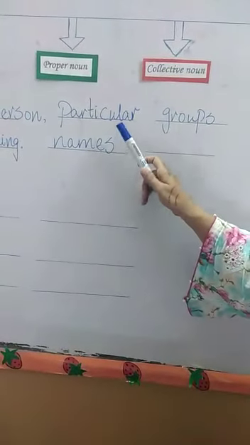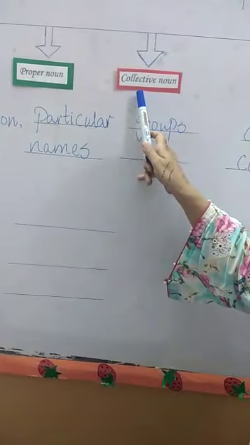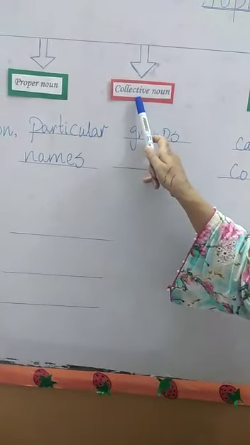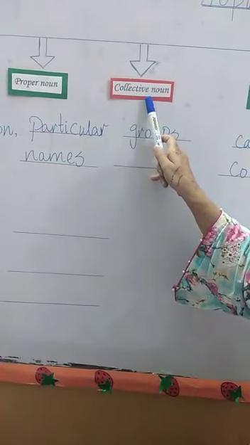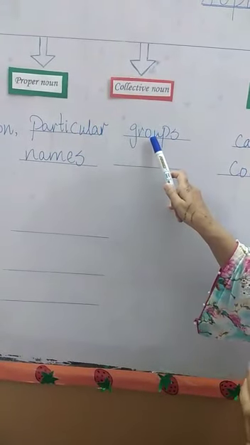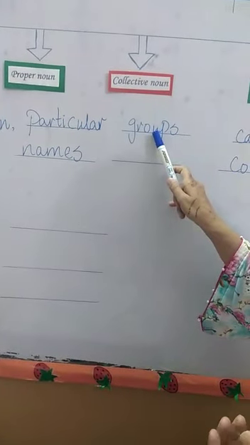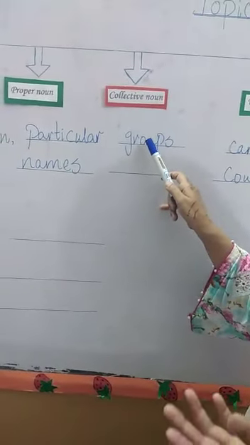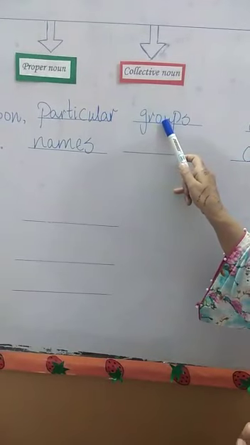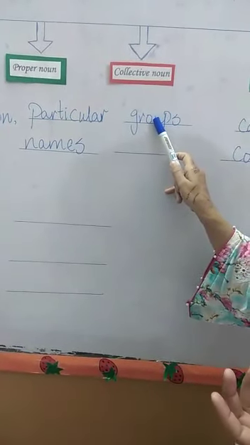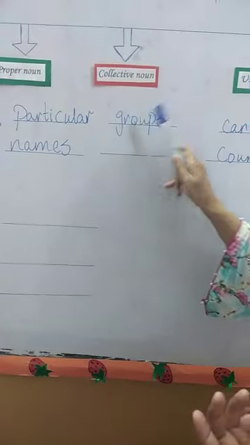Okay students, now let's move to the next type, and it is a collective noun. Collective noun, its name shows that it is a collection of things. It is a group name. When you have a lot of things and all those things refer to one thing, like many students make one class, and class is a collective noun.